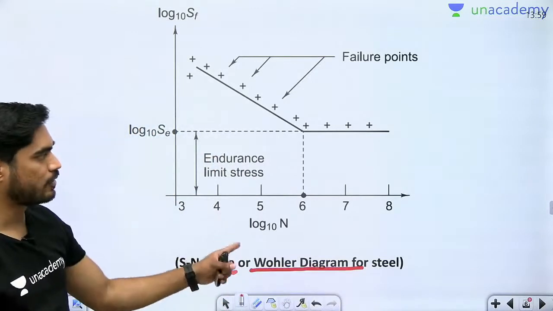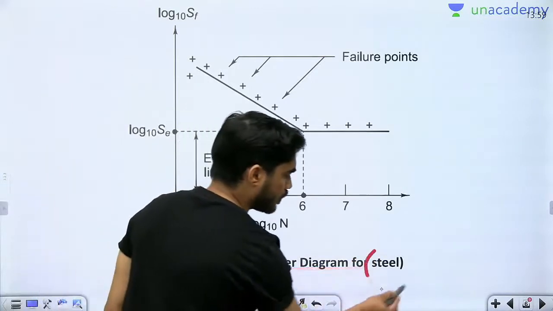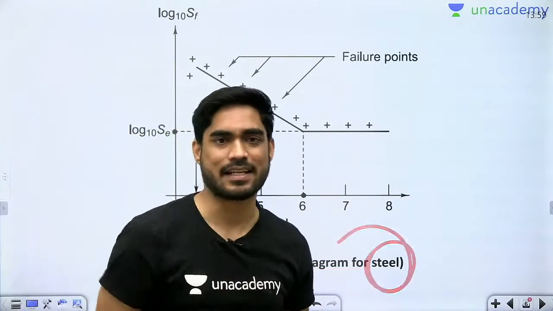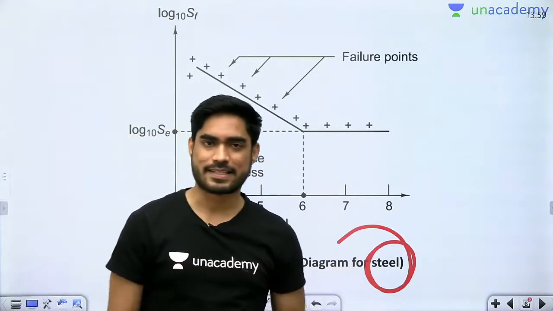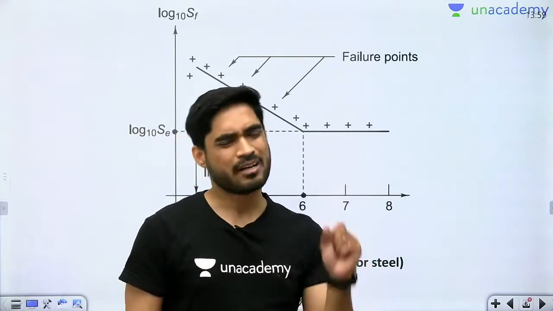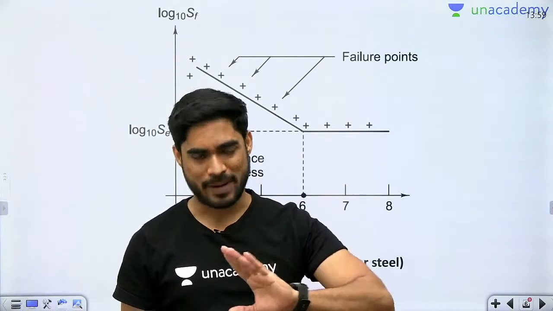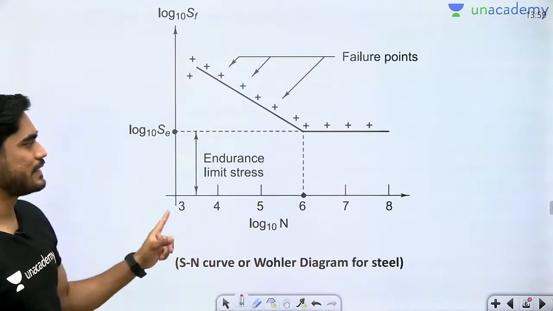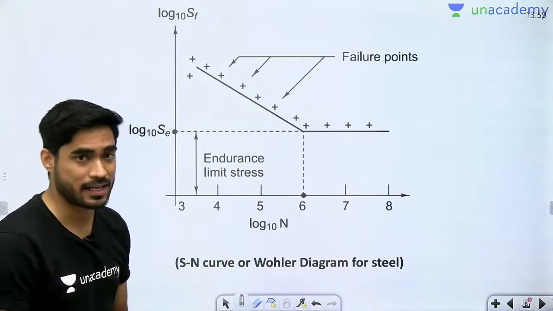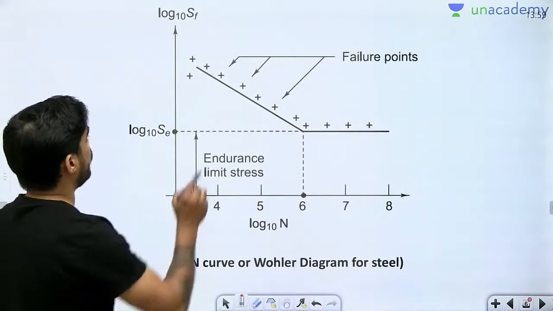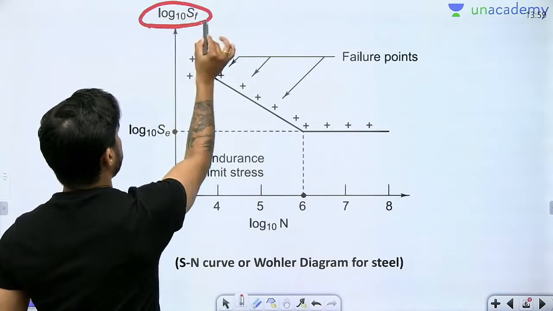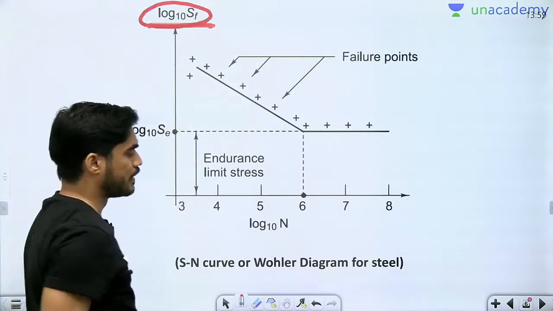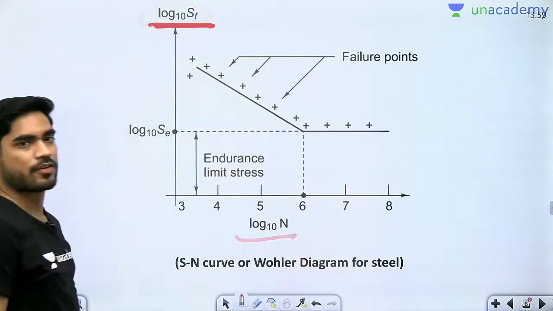Okay, and this particular graph is of steel. Usually we study only about steel in our syllabus. Whatever concepts we study, that is related to steel only, because maximum components practically also are made of steel only. So for steel this is the graph between stress and number of cycles, but note that the graph is plotted on logarithmic scale, log base 10 of stress, log base 10 of number of cycles.